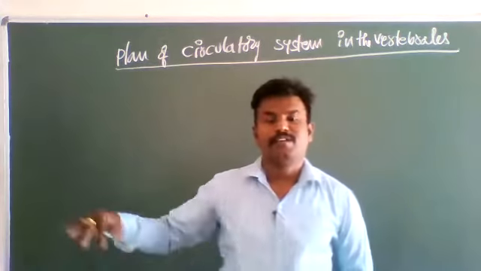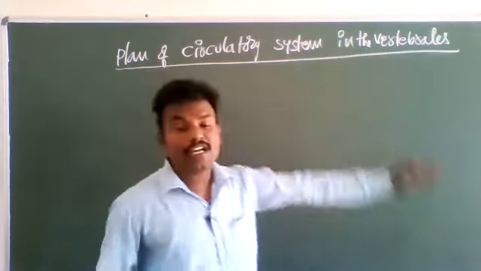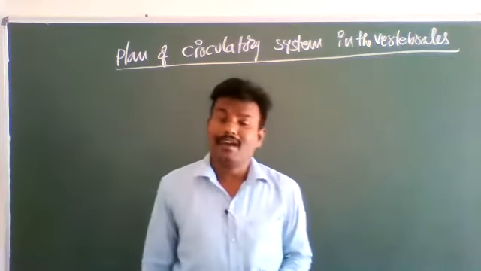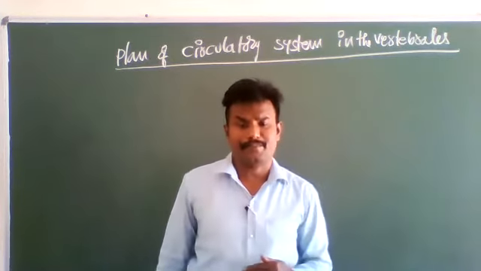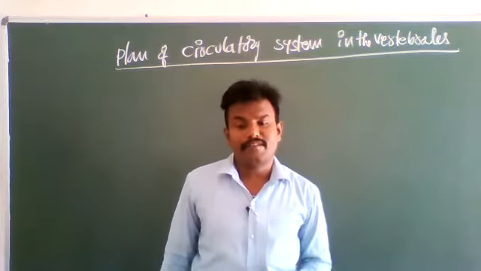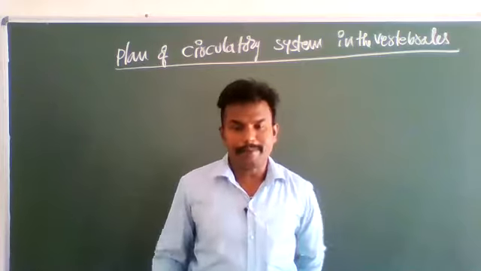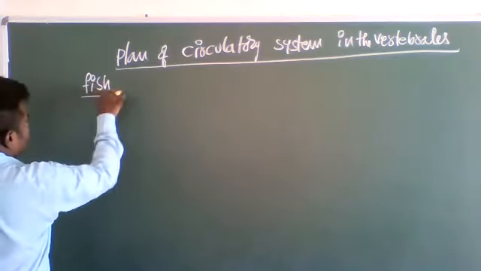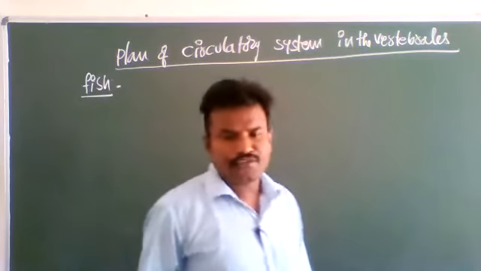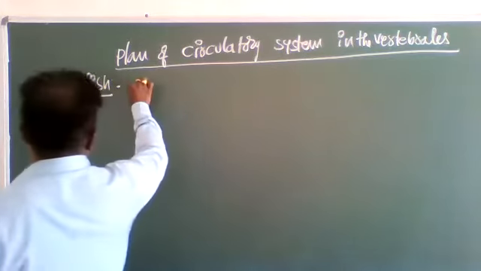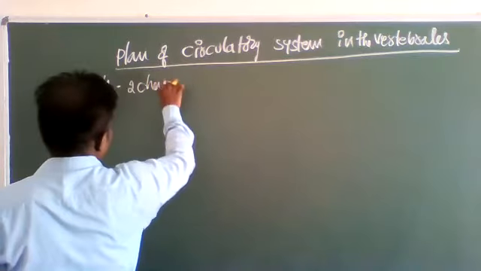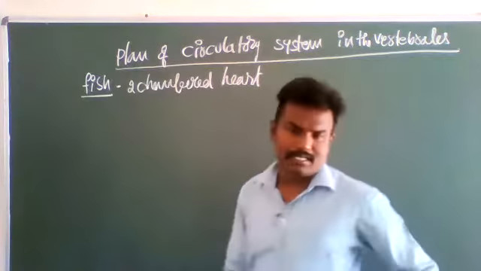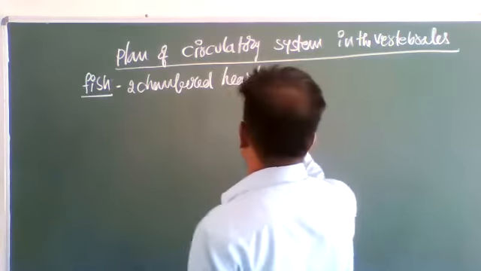This is the process of the planar circulatory system in the vertebrates. It did not happen directly; four-chambered heart organisms did not evolve on our planet at once. It is the history, the evolutionary pattern of origination of animals on our planet. First of all, let us see two-chambered heart animals. Okay, so fish. The fish has a two-chambered heart.